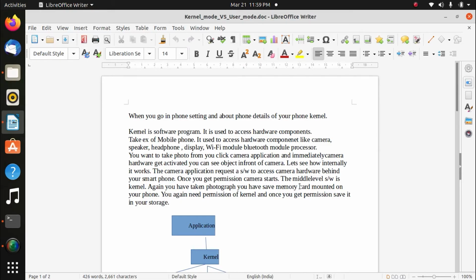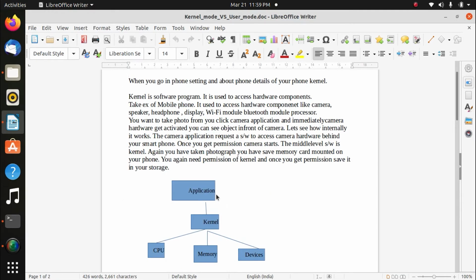Once you get permission, the camera starts. The middleware software is the kernel. Again, you have taken a photograph and you have to save it to the memory card mounted on your phone. That means when you save something, photos or files or documents, that permission is given by the kernel so that you can save on your smartphone. You need the permission of the kernel. Once you get permission, you save it on storage. So the kernel is a middleware between application program and hardware.